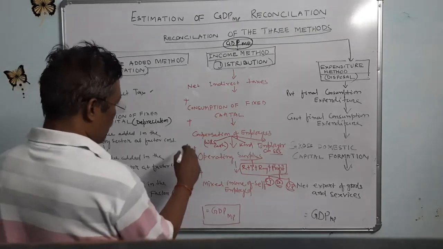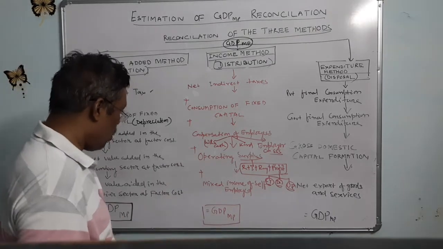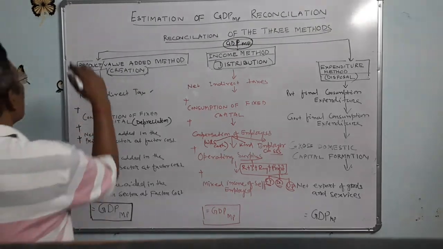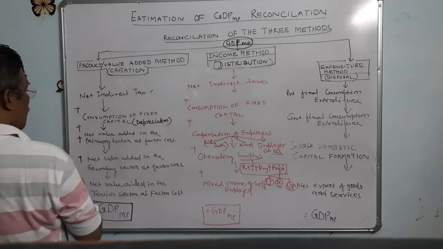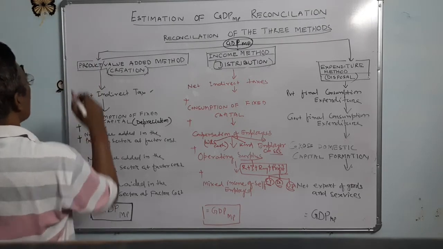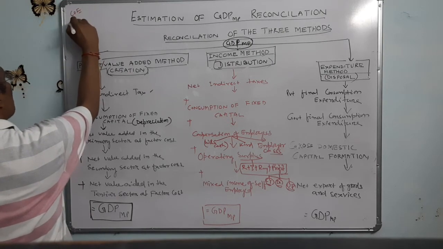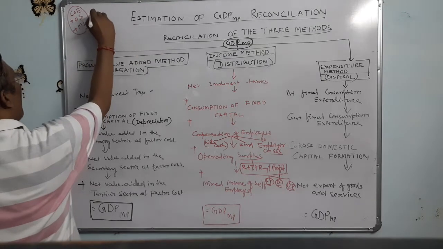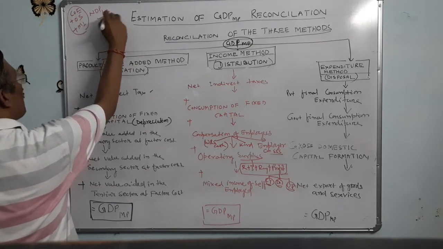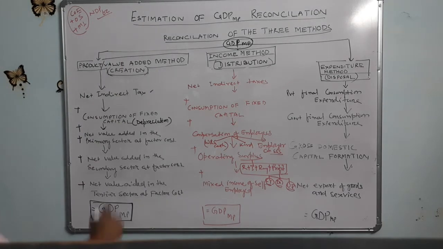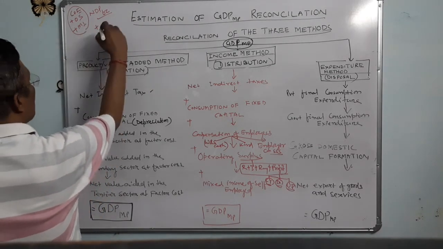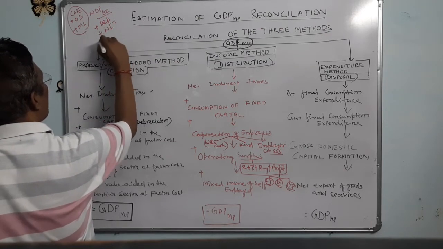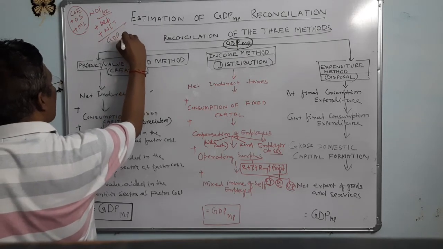Because we have already discussed compensation of employees plus operating surplus plus mixed income. It means compensation of employees plus operating surplus plus mixed income. These are the NDP at factor cost. NDP at factor cost plus depreciation plus NIT, then we will get GDP at market price.